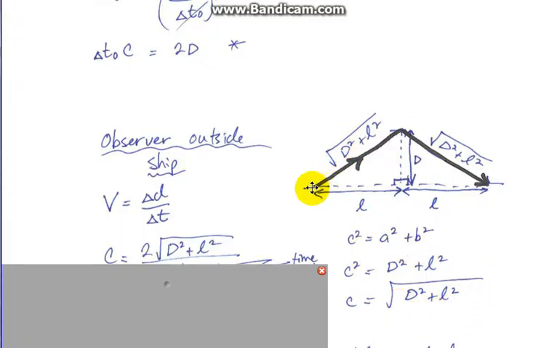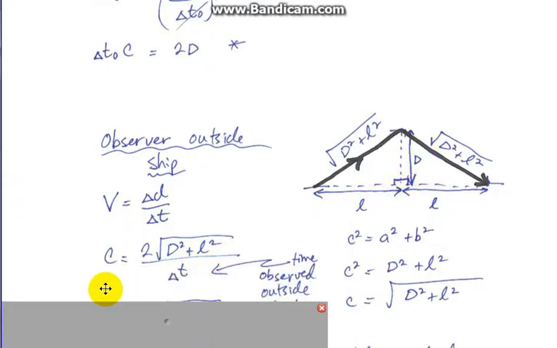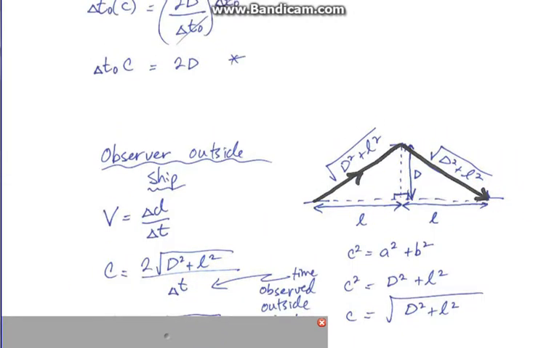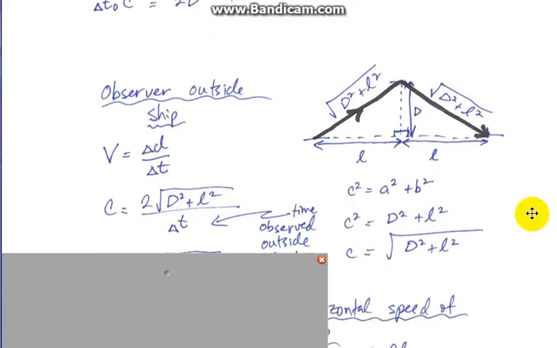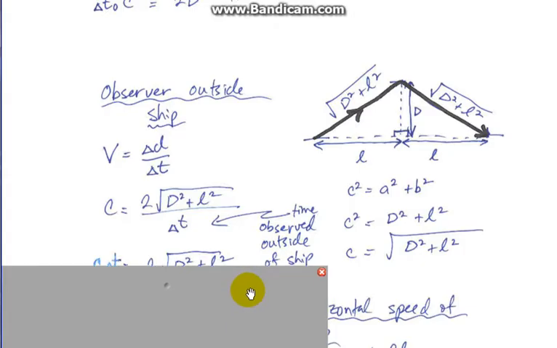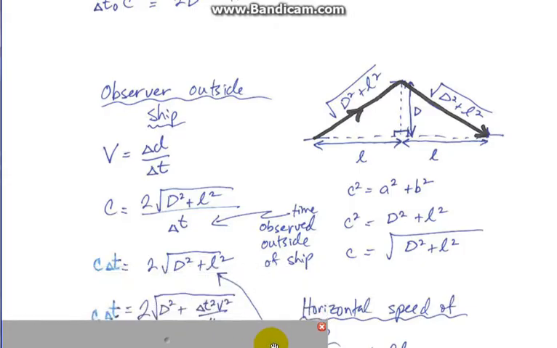So this represents this length, the path that the light travels. This represents the path that the light travels on the other side. So that is our d over there. Square root of this plus square root of this gives us 2 square root of d squared plus L squared. And t, I'll just leave it as delta t, but still distinguishing it from the t that's on the ship. Okay, so this is the time observed by someone outside of the ship.